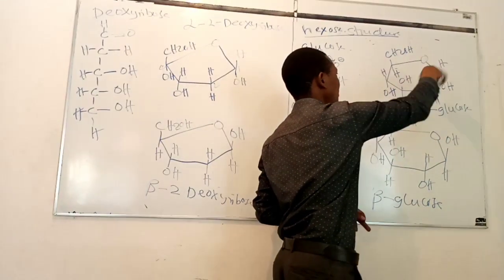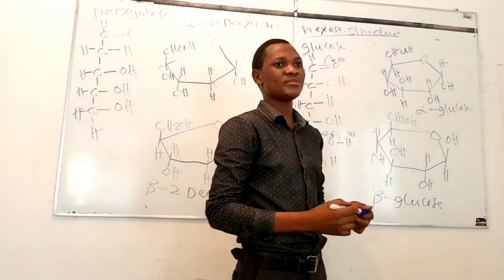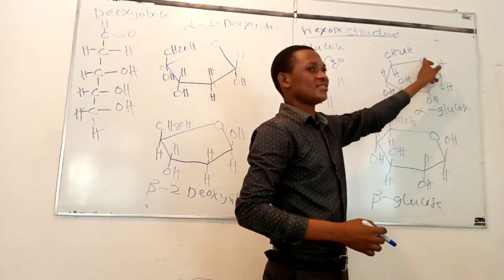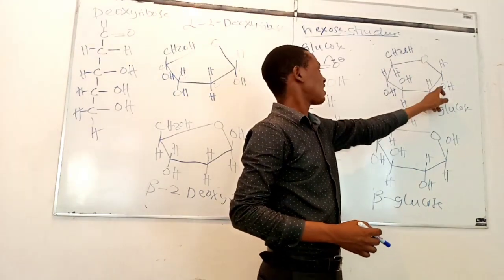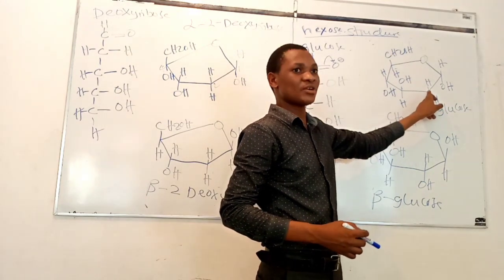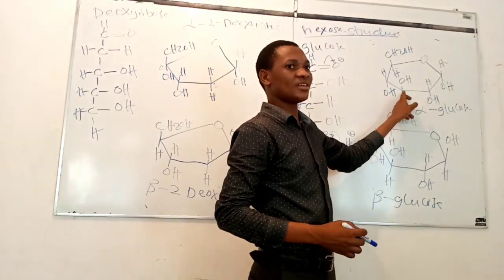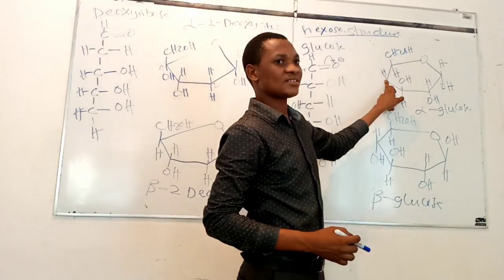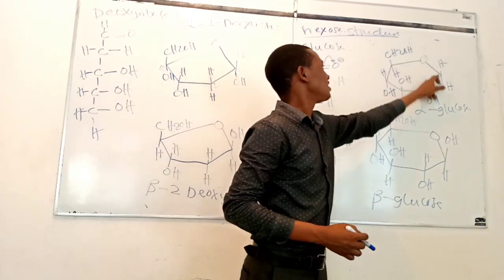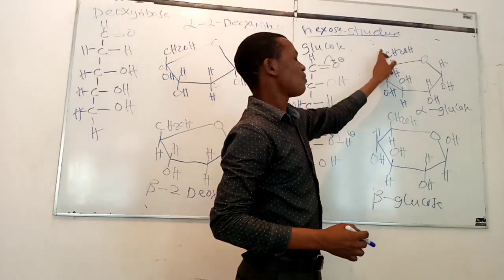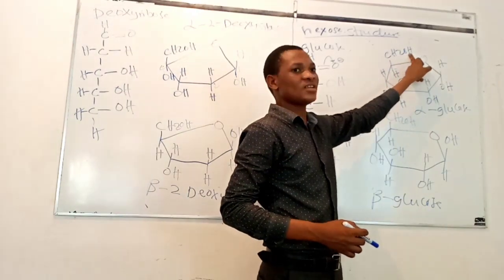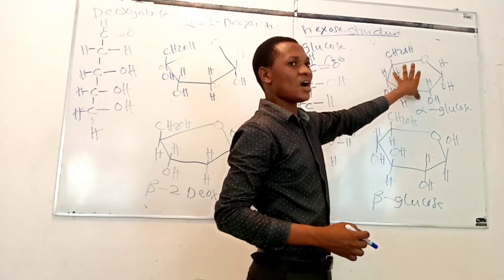So the ring structure in glucose is 6-membered, which means that the ring is formed by 6 members. The first member is the oxygen of carbon number 5. The second member is carbon number 1. Third member is carbon number 2. The fourth member is carbon number 3. And the fifth member is carbon number 4. And the sixth member is carbon number 5. So the ring is a 6-membered ring. Carbon number 6 is out of the ring, and it contains 2 hydrogen atoms and 1 hydroxyl group. So this is for alpha glucose.